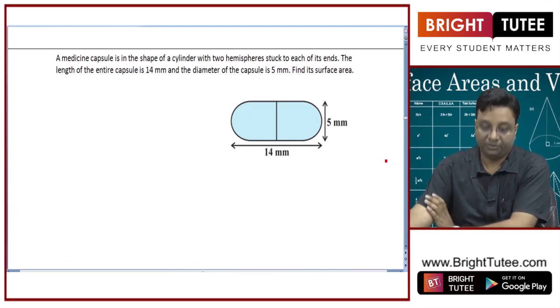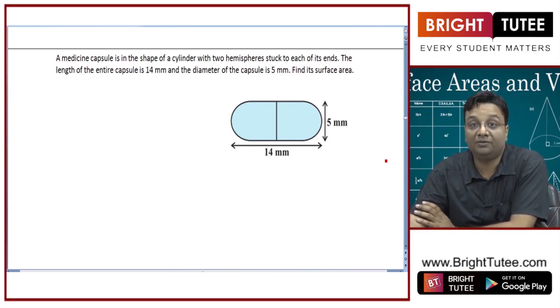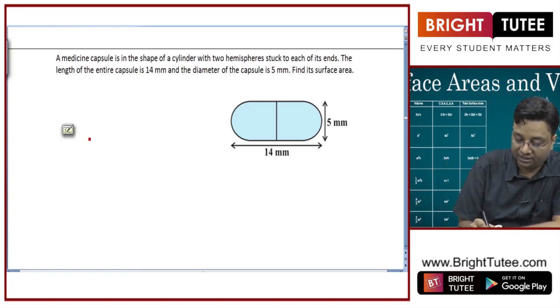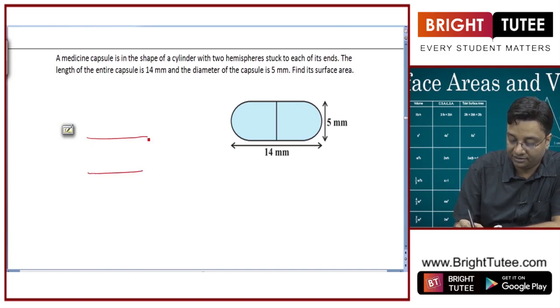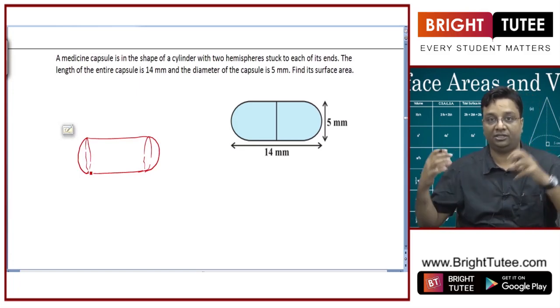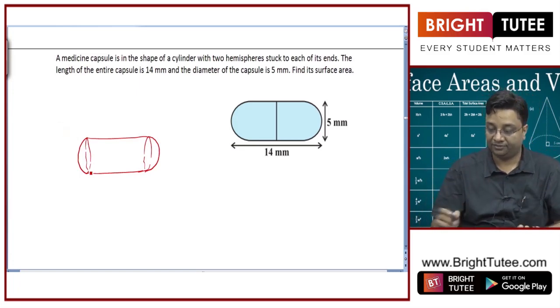Okay. Now, I have got a medicine capsule which is in the shape of a cylinder with 2 hemispheres stuck to each of its ends. So, there is a cylinder like this. Let us say this is a cylinder, and these are 2 hemispherical portions which are stuck to both its ends.